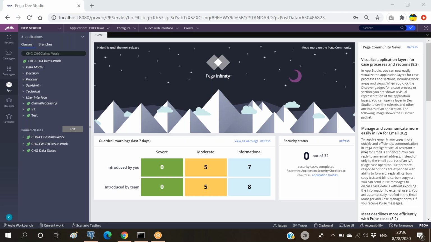Whenever the specified file comes into that location, PRPC has to pick up that file. Meaning this file listener rule has to pick up the file, process it, convert the data into its understandable format, parse it, run one activity, and store it in the database.